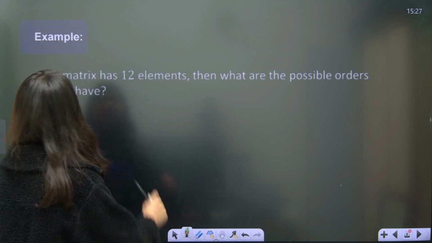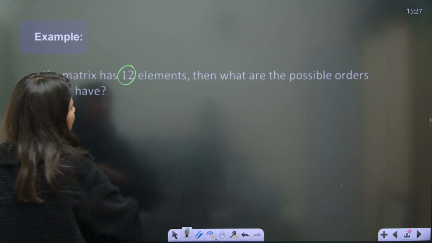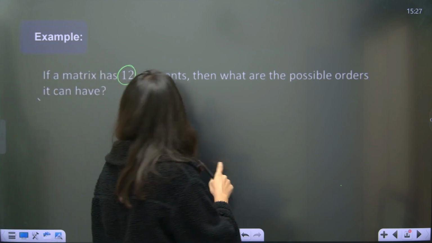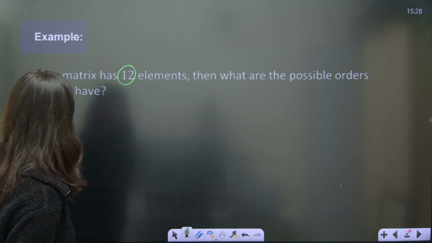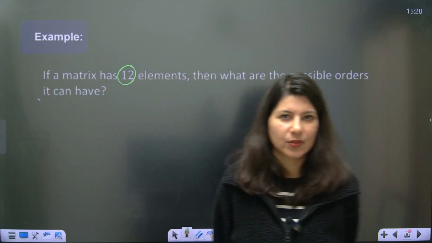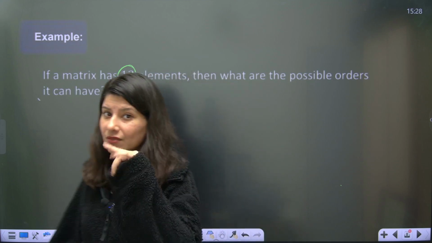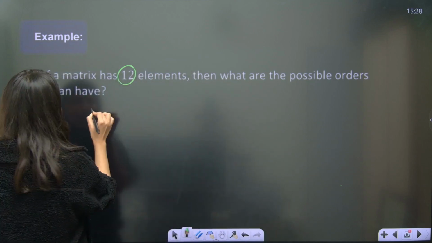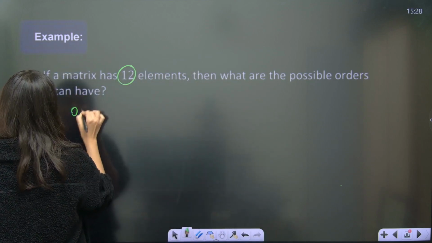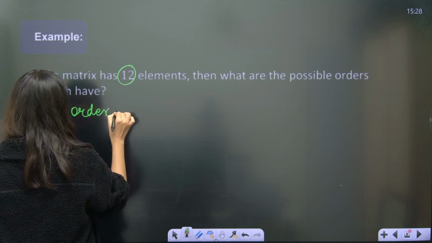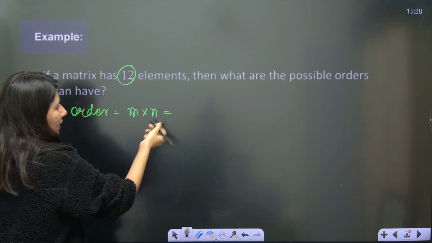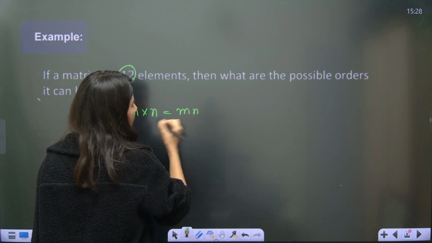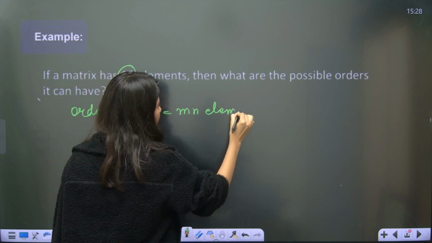So here comes the question: if a matrix has 12 elements, then what are the possible orders it can have? Think about it. How will you get 12? See, the order is m cross n, and if you multiply, you get mn, so the total number of elements is mn.